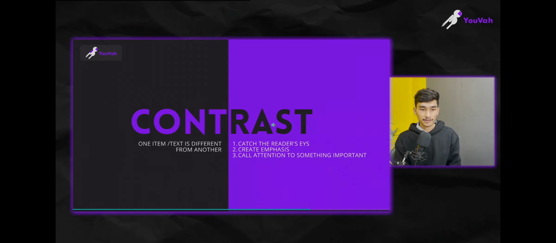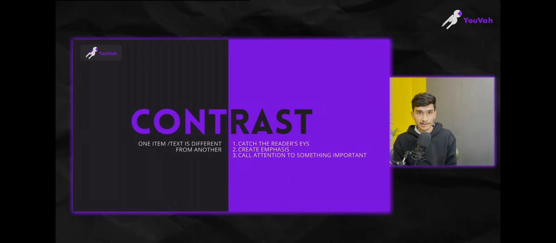We already talked about white space. Now it is about contrast. What you are able to see on the screen, contrast is basically making a difference. When we need to make one element different from another, you can see our screen is divided in two parts. In one half I have written half of the word, on the other half the other half of the word, but we can read the whole word contrast.